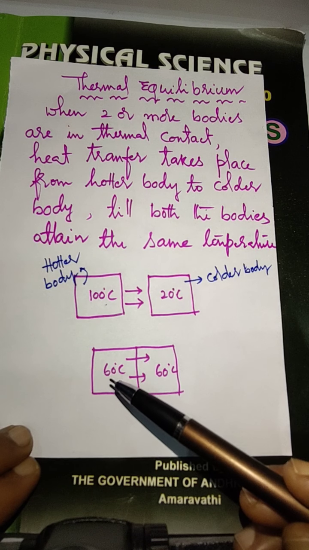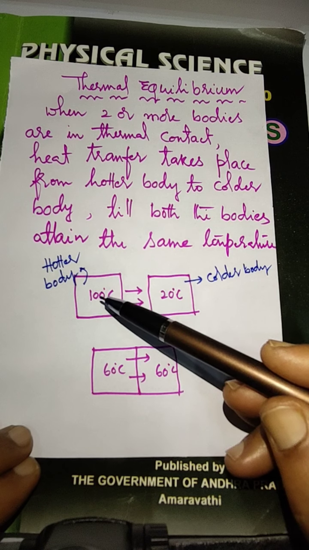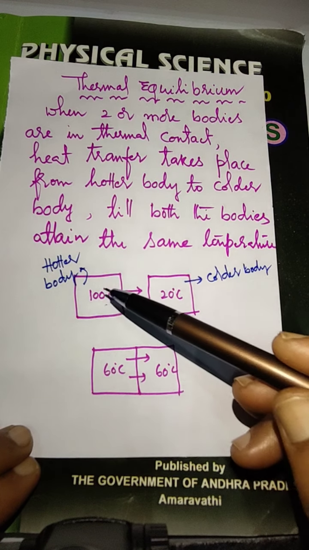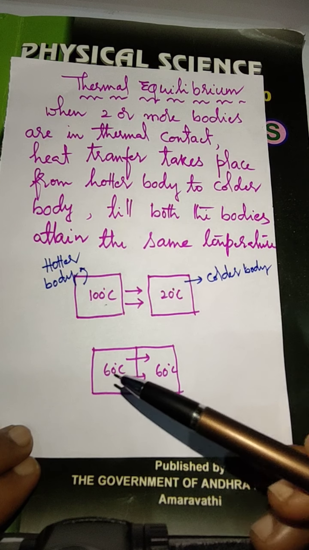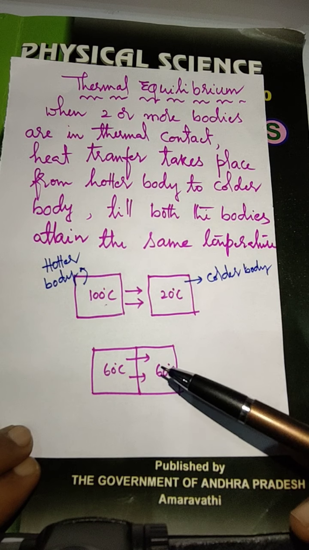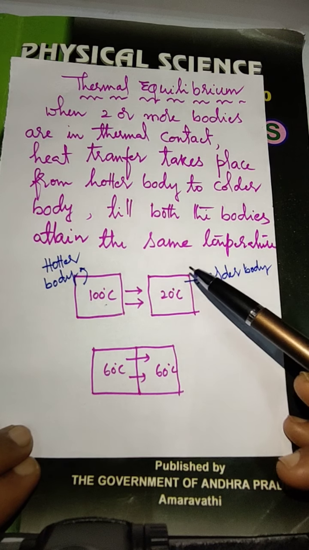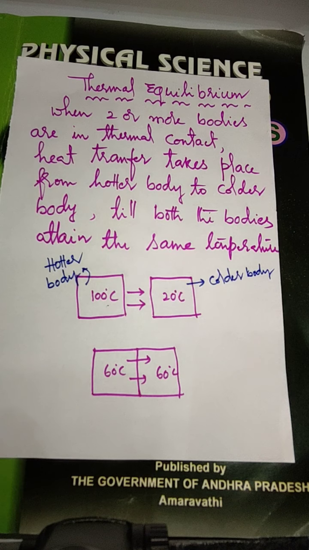See here, this body got 60 degrees centigrade, this also got 60 degrees centigrade. Actually 100 degrees centigrade became 60 degrees, means here heat loss takes place. Here heat gain takes place. So in that way, hotter body loses its energy and colder body gains energy till both the bodies get the same temperature, and that is called thermal equilibrium. Is it clear?